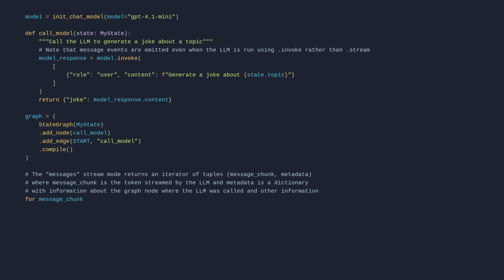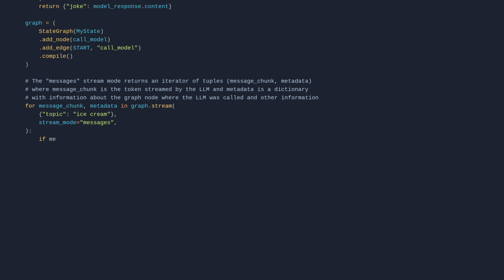For message_chunk, metadata in graph.stream({"topic": "ice cream"}, stream_mode="messages"): if message_chunk.content: print(message_chunk.content, end="", flush=True).